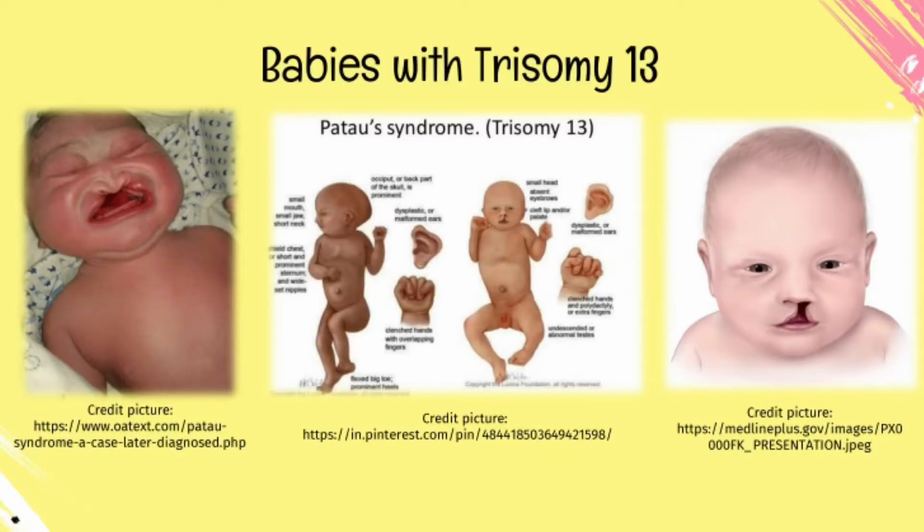The second disorder is trisomy 13, which is also known as Prader-Willi Syndrome. People with trisomy 13 also have heart defects, abnormalities of the brain or spinal cord, very small or poorly developed eyes, extra fingers or toes, an opening in the lip with or without an opening in the roof of the mouth, and weak muscle tone.